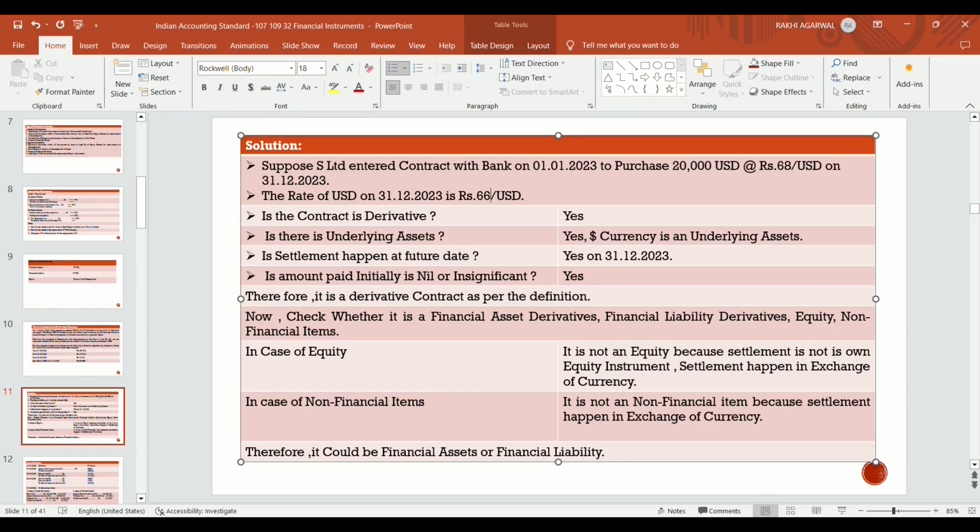It is not equity because settlement is not in own equity instruments, as the definition of equity says settlement happens in own equity shares. Here settlement happens in exchange of currency, which depends on the currency price index. It is also not a non-financial item because settlement happens in exchange of currency.